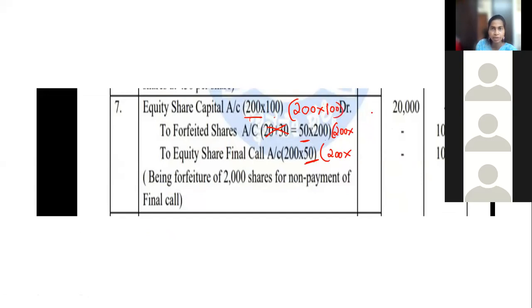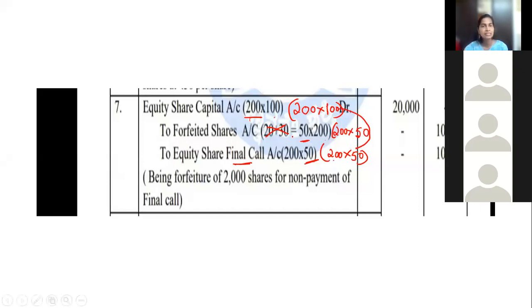First sentence, multiply money, you will get 20,000. This you don't know, we'll calculate. 200 into final call rate is 50. So this is 100 minus 50, which is 50. Multiply, you will get this much. Right? Okay.